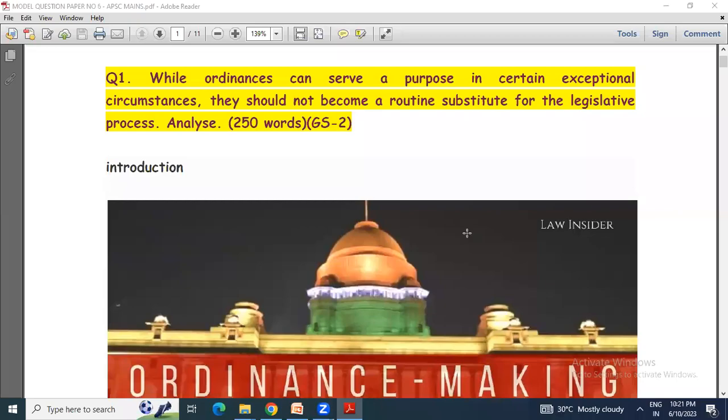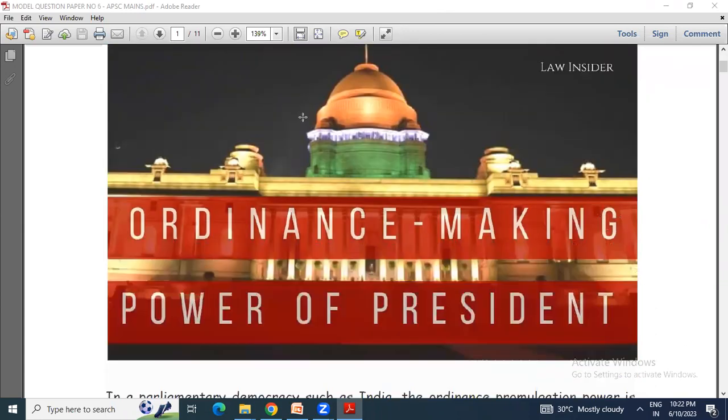Everyone, and this is the model question paper number 6. The first question is: while ordinances can serve a purpose in certain exceptional circumstances, they should not become a routine substitute for the legislative process. Analyze. This question will be from GS paper 2, and needs to be written within 250 words.